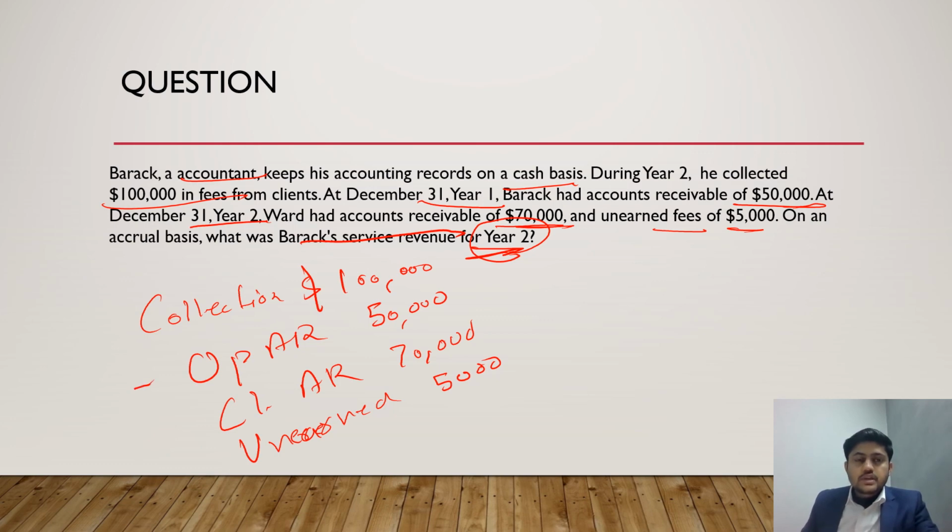Then closing AR means this is an earning of the current year, but you have not received it. You might receive it in a future period, but on accrual basis, they should be considered the current year's income. So we will add it. Then last is unearned fees, so fees which you have received but not earned. Maybe you will earn it in a future period, but for this year you will have to deduct it. So what is the net value? 100, minus 50, plus 70, minus 5, so 115. 115K is the answer for this question.